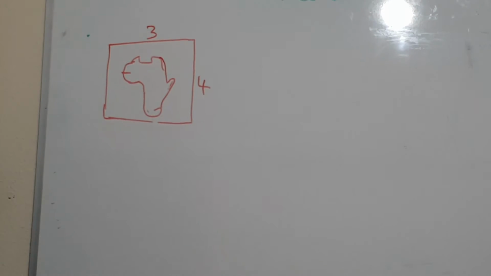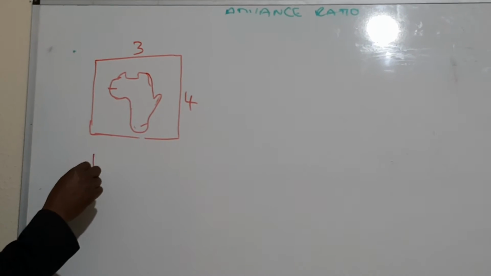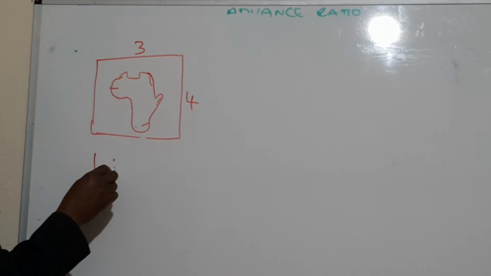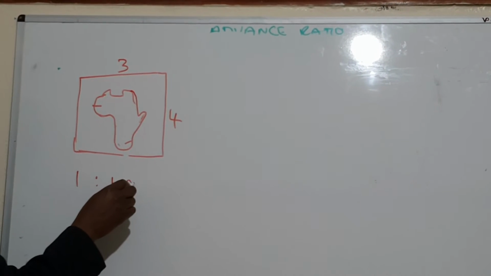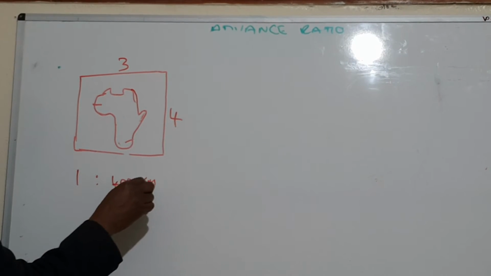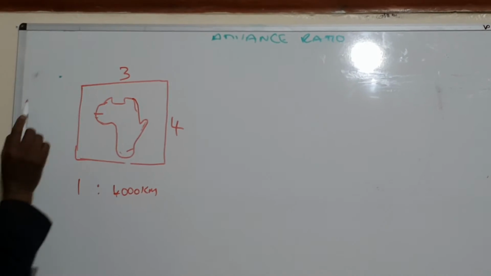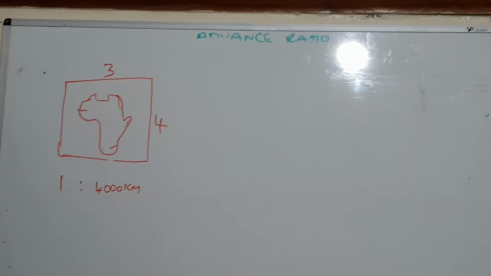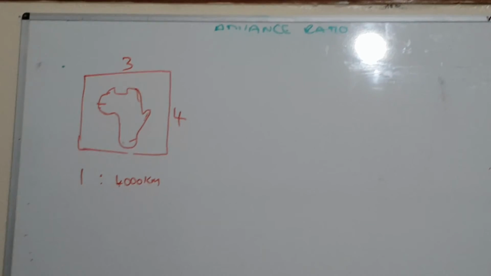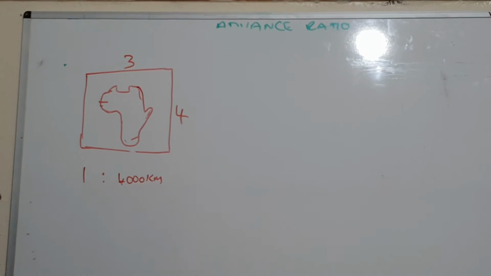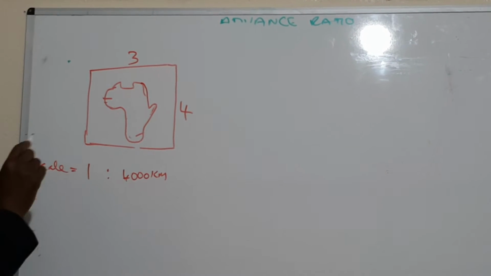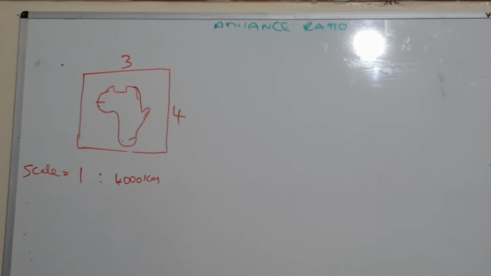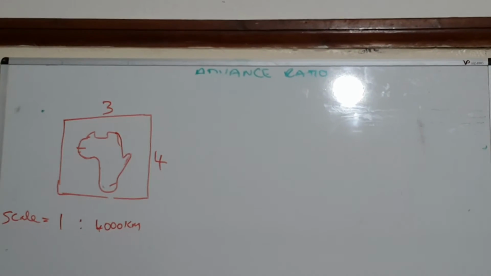But you can tell them, look, every centimeter here means how many kilometers? 4,000 kilometers. Every 1 centimeter you measure here is 4,000 kilometers. Yes? So that is called the scale. They call that the scale of the map. Okay? That's called the scale of the map.